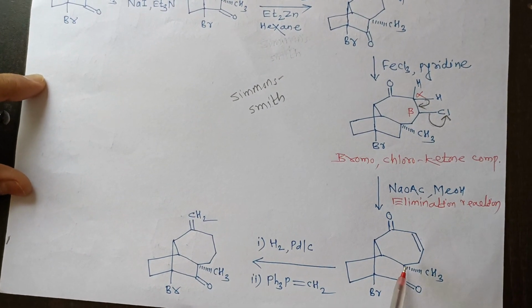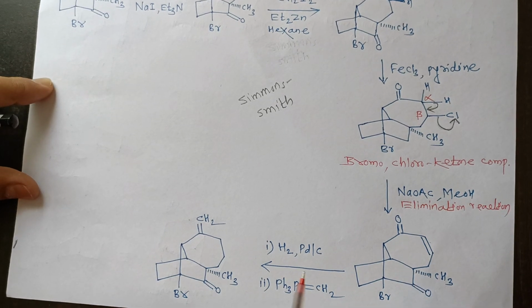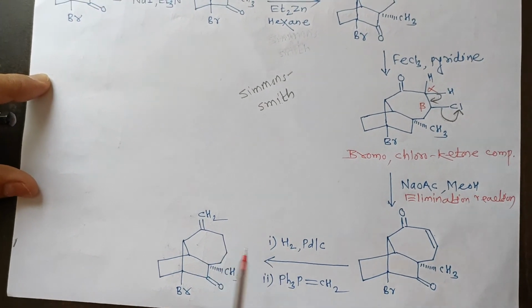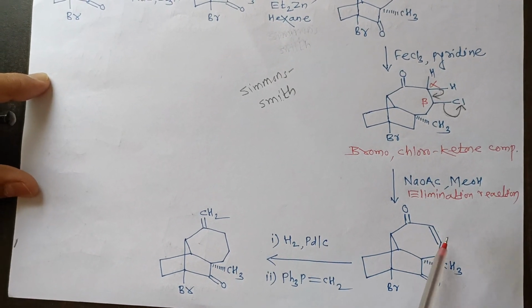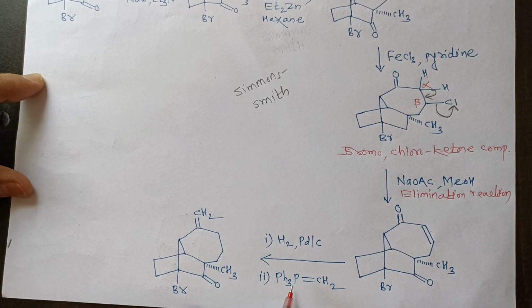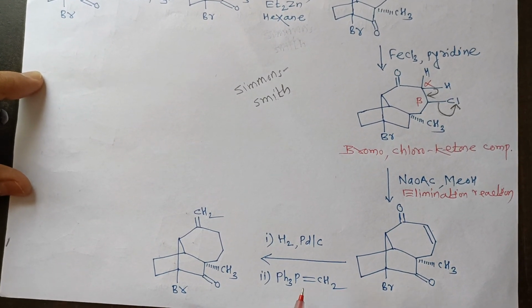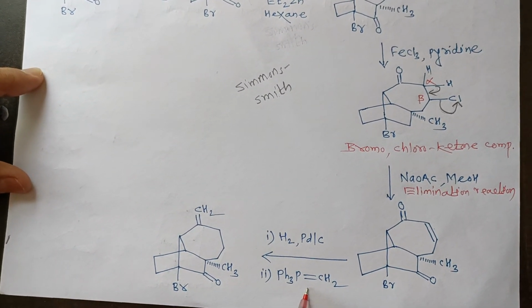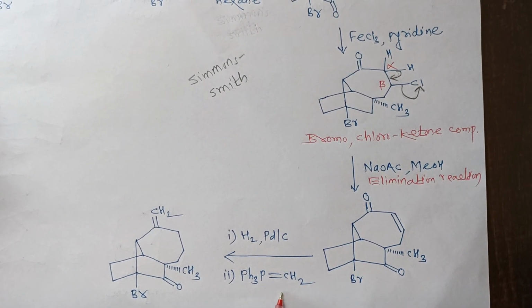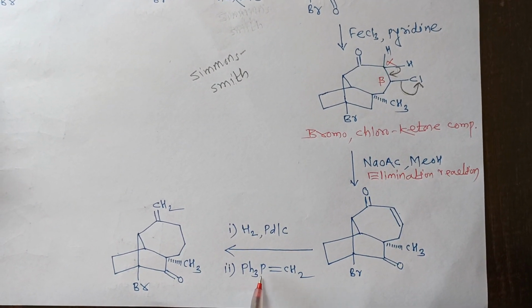Then this compound on reaction with H2/Pd-C in the first step converts into a single bond. So initially under reduction conditions that double bond will convert into a single bond. Then we use the Wittig reaction in the next step. So this is the Wittig reagent. It is also called methylenetriphenylphosphorane.